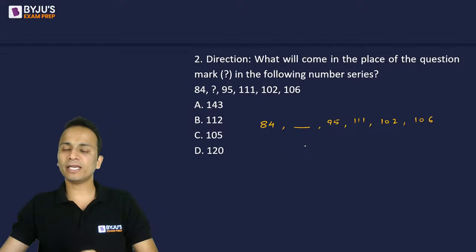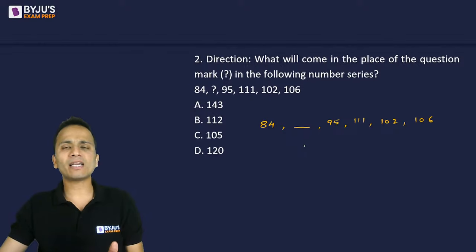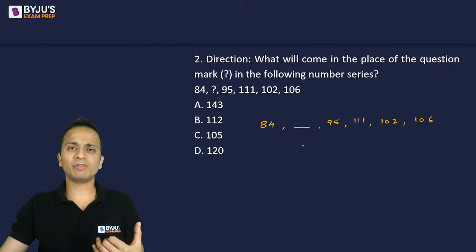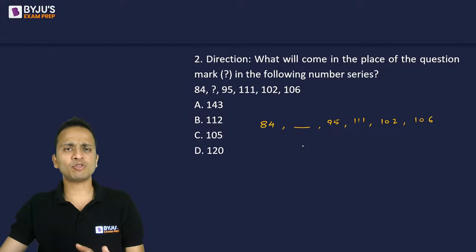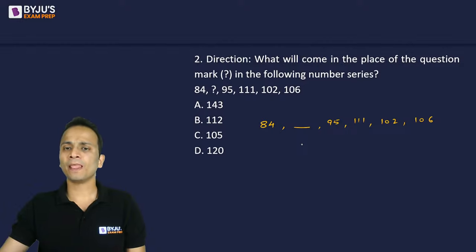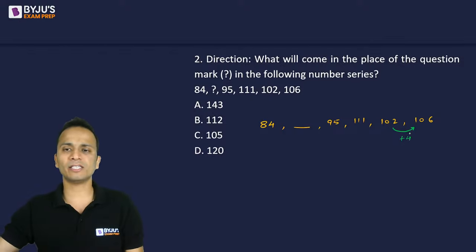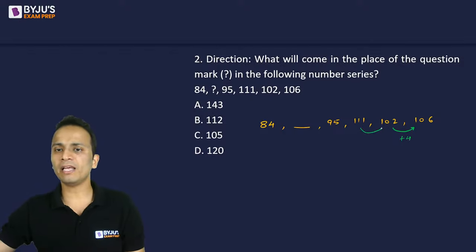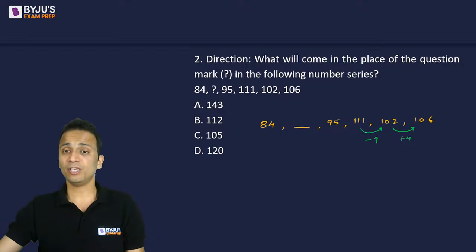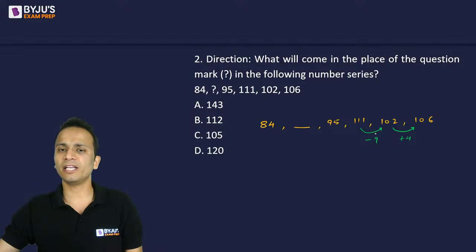Okay, so let us talk about the logic. Now, if I look at the difference between any two consecutive numbers, something can be added, something can be subtracted. I'm talking about the difference. Since the second term is missing, I would like to start from the last term. From second last to the last term, we have added 4, 102 plus 4 is 106. Now, to go from 111 to 102, I'll have to subtract 9. So 111 minus 9 is 102.